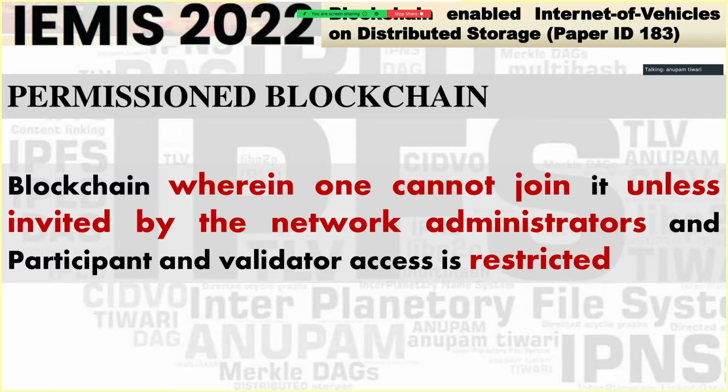Now permissioned blockchain is a blockchain which has the typical characteristics of immutability, transparency, security, privacy, granting granular controls, but the thing is that it is permissioned. Permissioned in nature means, unlike a Bitcoin blockchain or an Ethereum blockchain wherein the consensus is permissionless and anybody can join, here in the Internet of Vehicle blockchain that I am proposing, the things are permissioned. Everyone on the blockchain, when they wish to participate and do a transaction, has to be authenticated prior with their private key, public key, that kind of set.